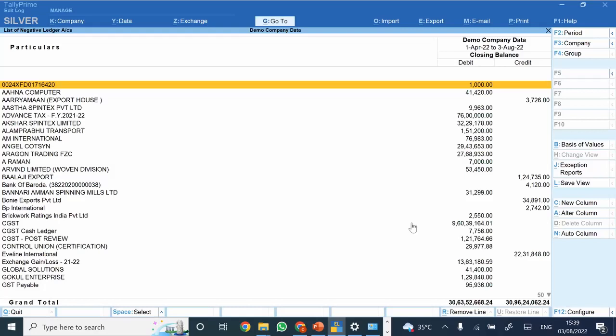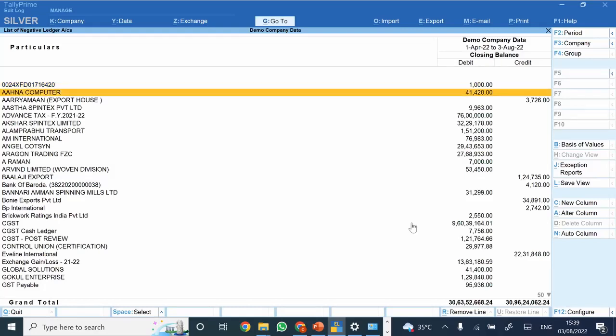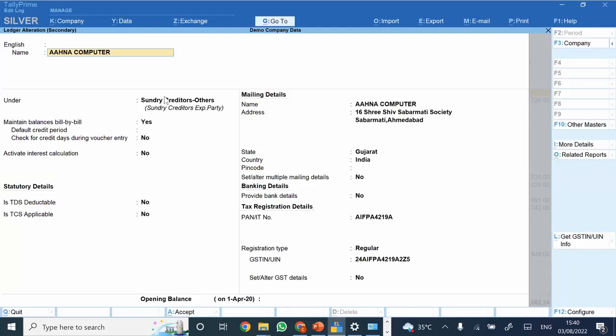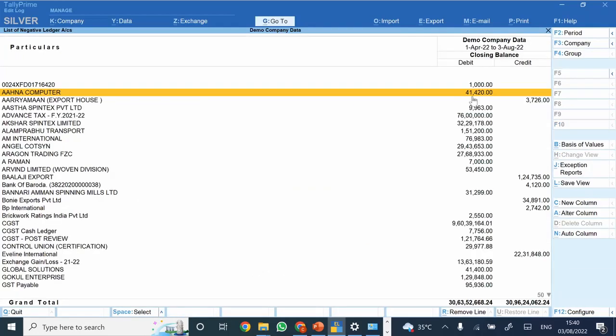Now see what this particular report shows. Debtors generally have a debit balance. However, in any scenario where a debtor has got a credit balance, or a creditor has got a debit balance, that could be available in this particular report. So let's say this particular ledger is Ana Computer, our sundry creditor. Now the sundry creditor is having a debit balance. So all the negative ledgers that are there in the system, the list of the same would be provided here.